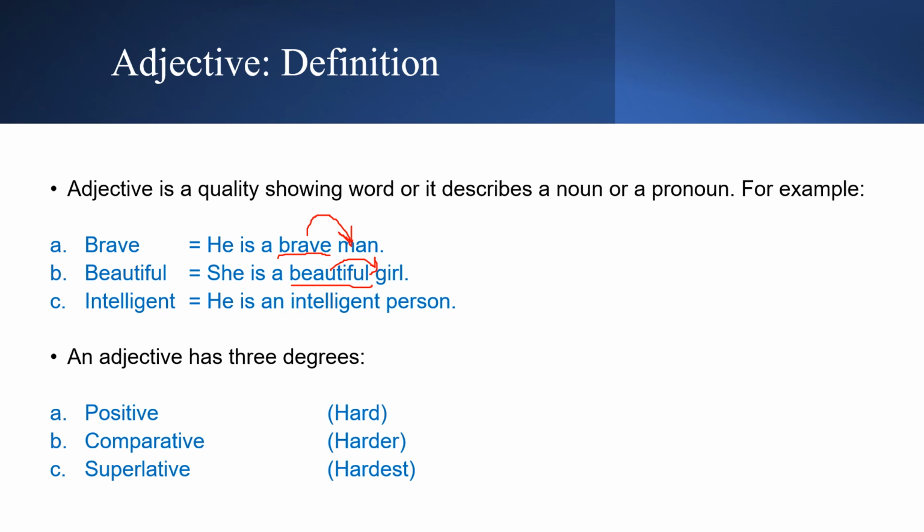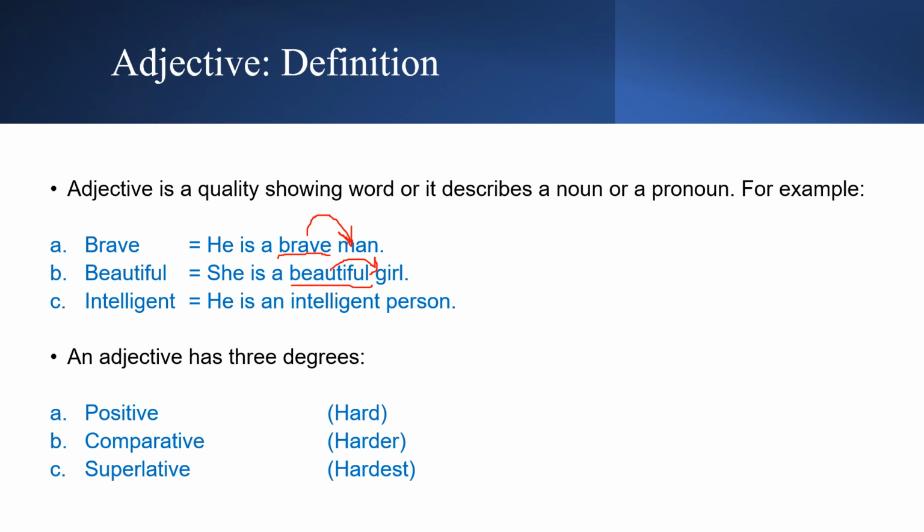So this is how you can tell sometimes which word is a noun and which word is an adjective, because these two are very closely linked. The word beautiful and the word girl, the adjective and the noun, because an adjective always describes a noun or a pronoun. They can be together and they can be far from each other in a sentence.